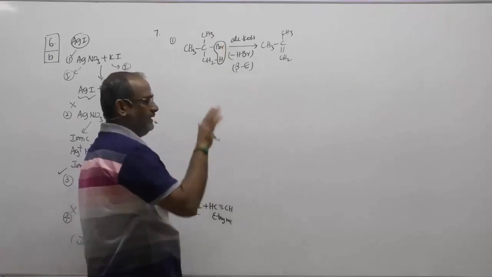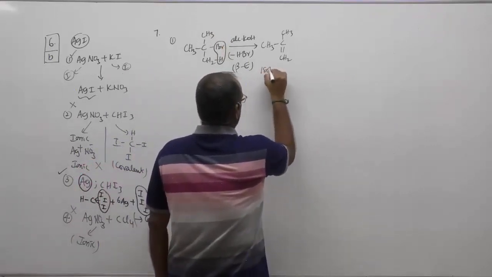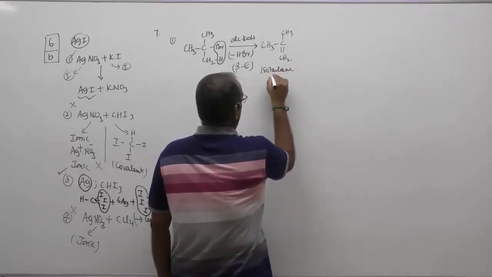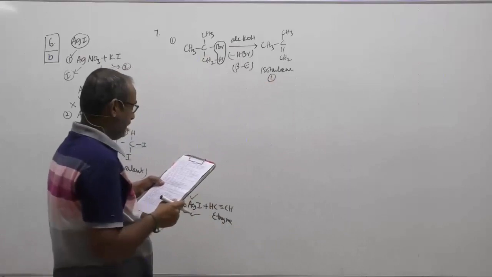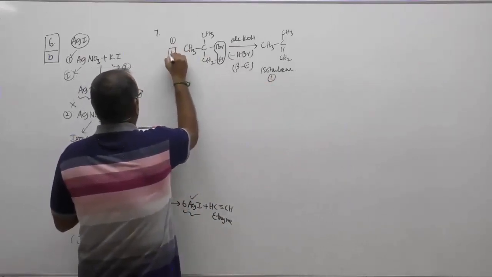The other 2 will be CH3, and all the 3 compounds will be the same. That is your isobutylene, or isobutene. And only one product is obtained.